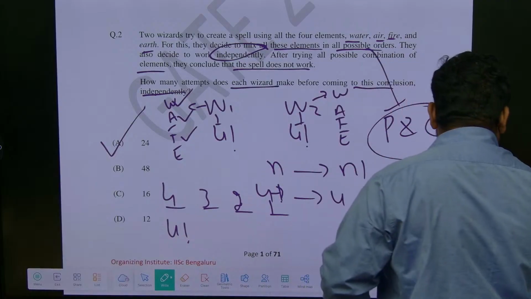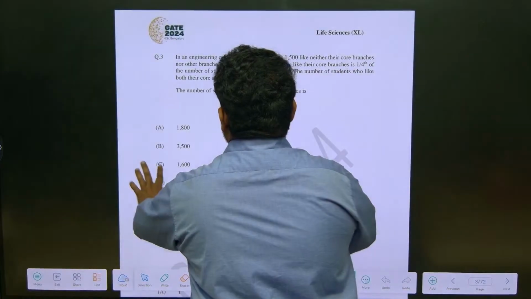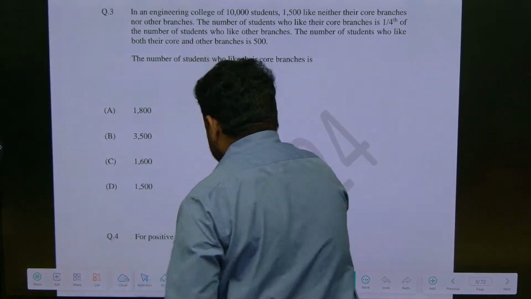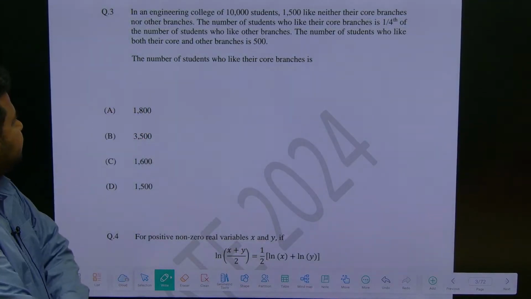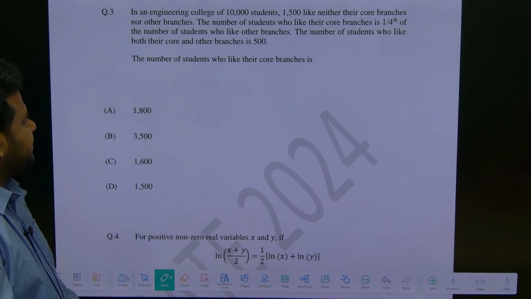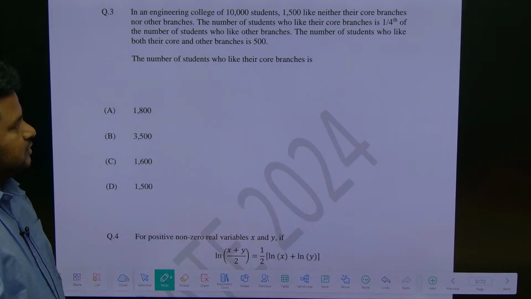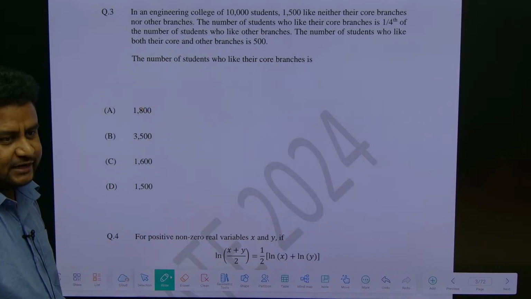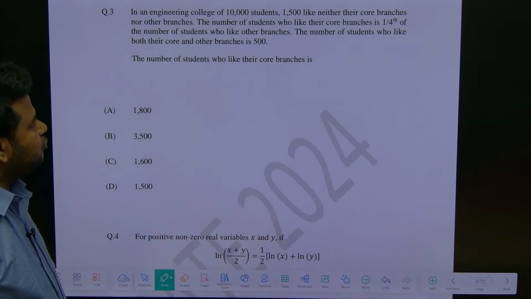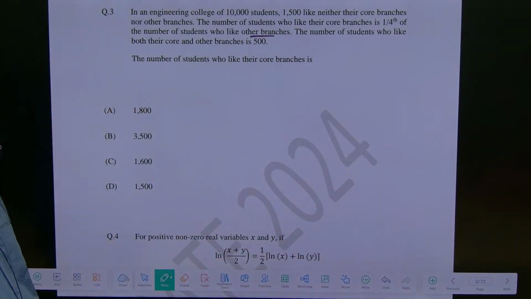Okay, next one. This is based on Venn diagram, or you can consider it as a data interpretation question. In an engineering college of 10,000 students, 1,500 like neither their core branches nor other branches. Core branch you can take as their own branch, other branch means which they have not taken. The number of students who like their core branch is 1/4 of the number of students who like other branches. The number of students who like both their core branch and other branches is 500.